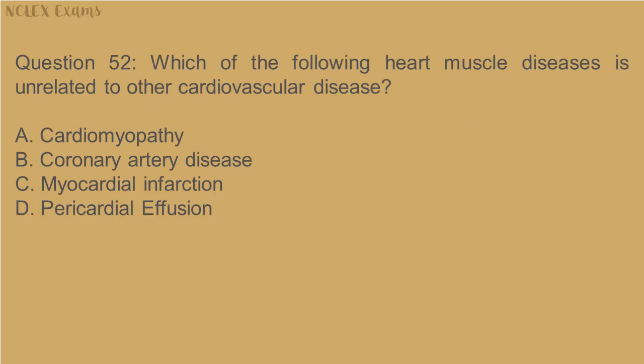Question 52. Which of the following heart muscle diseases is unrelated to other cardiovascular disease? A. Cardiomyopathy. B. Coronary artery disease. C. Myocardial infarction. D. Pericardial effusion.